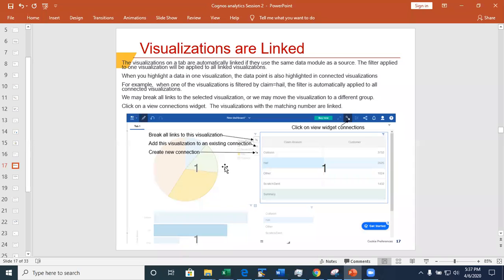The visualizations that you put on the same tab, if those visualizations are built from the same data source, they are linked. So if you select something in one, it automatically selects the same thing in the other. Even if the field, even if state is not used as part of the visualization, the visualized data will still be filtered for the selected state, okay?